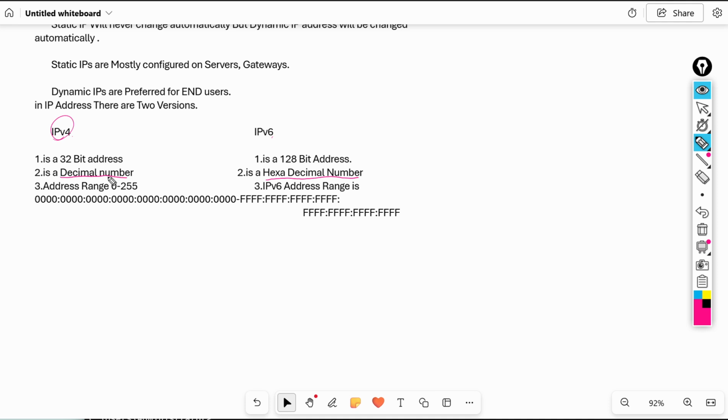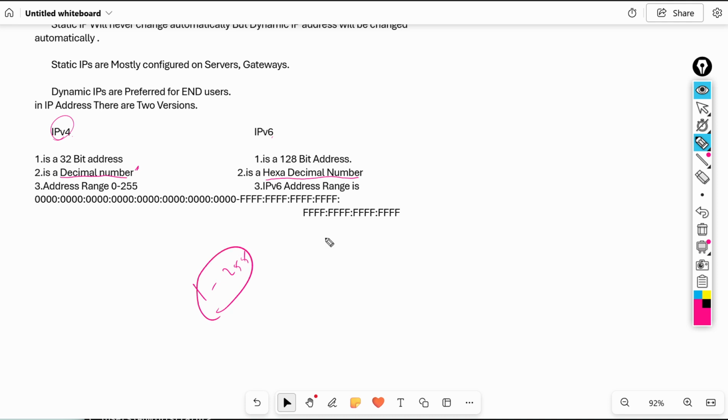First understand what a decimal number is and what a hexadecimal number is. Decimal number means only numbers, only 1 to 255.